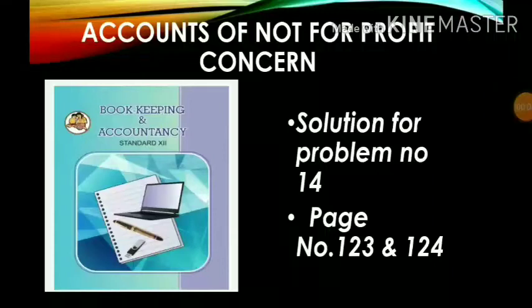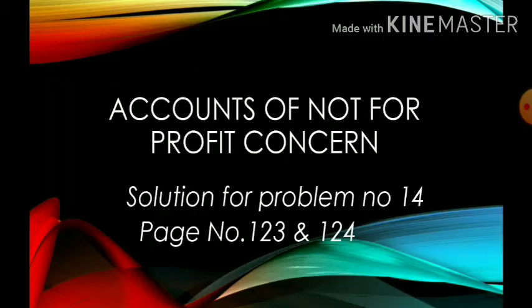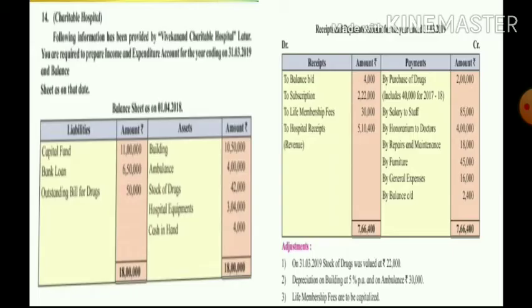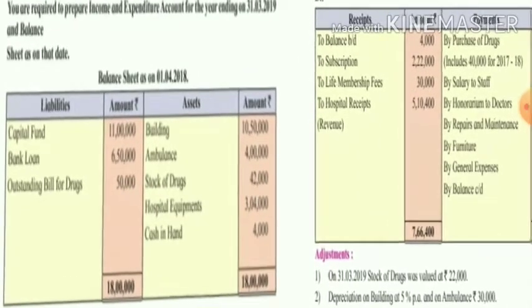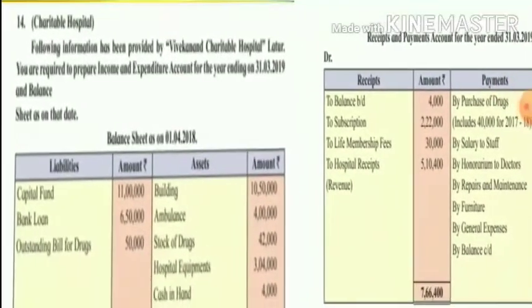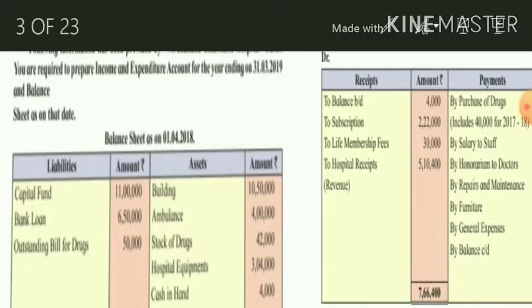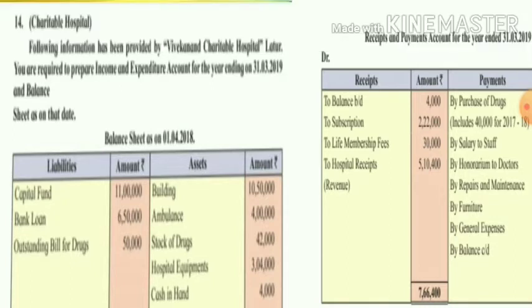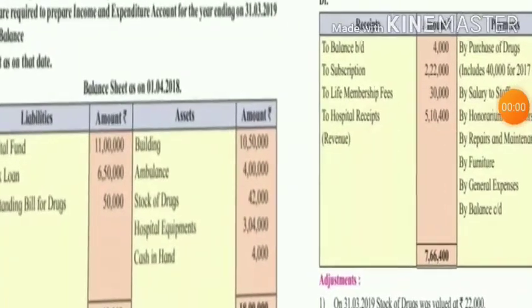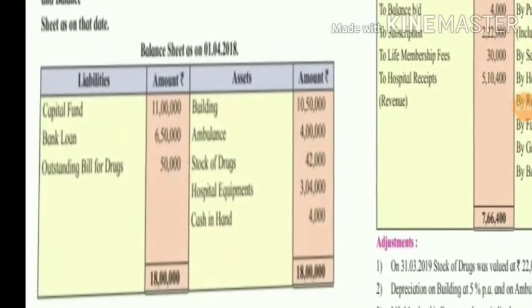Today we are going to solve accounts of not-for-profit concerns, problem number 14, page number 123 and 124. The problem is given here. The following information has been provided by Vivekanand Charitable Hospital. Prepare income expenditure account and balance sheet as on 31st March 2019. So here the opening balance sheet is given to us.